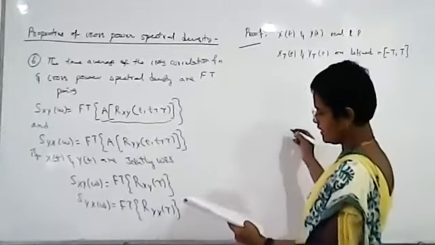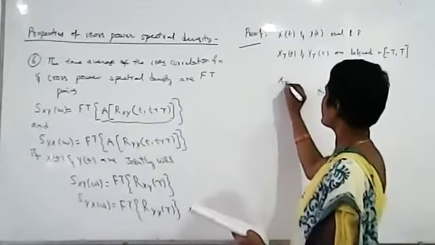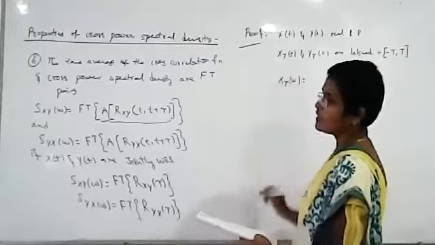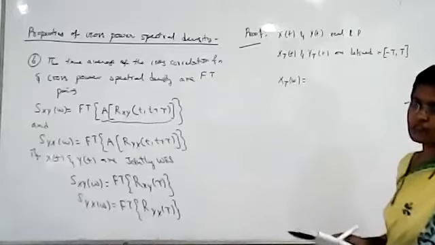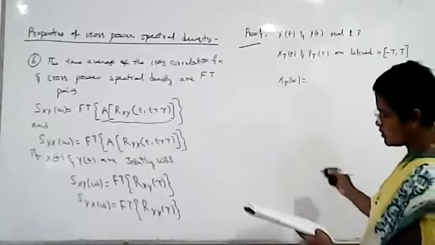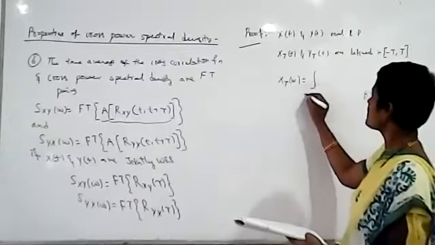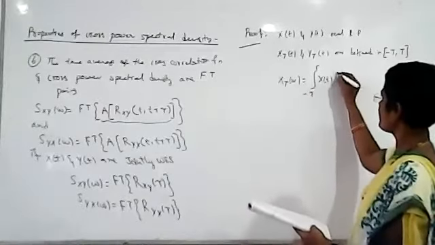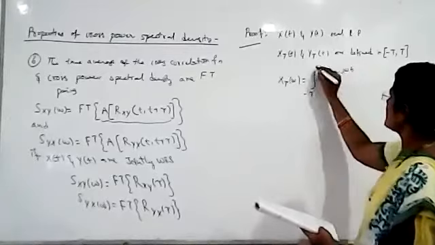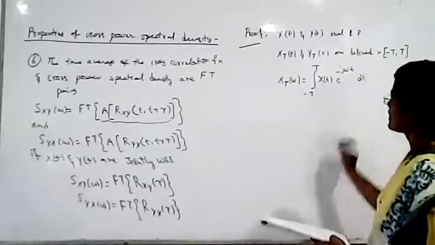Then what is X_T of omega? It is the Fourier transform of x_T of t over the interval minus T to plus T, given as the integral from minus T to plus T of x of t e power minus j omega t dt.